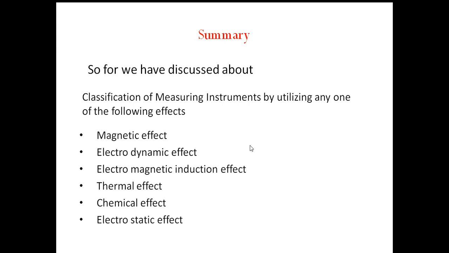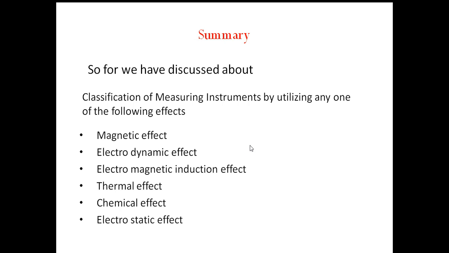The absolute instruments are used only in standard laboratories, while secondary instruments are used almost everywhere. A voltmeter, a glass thermometer, and a pressure gauge are examples of secondary instruments.